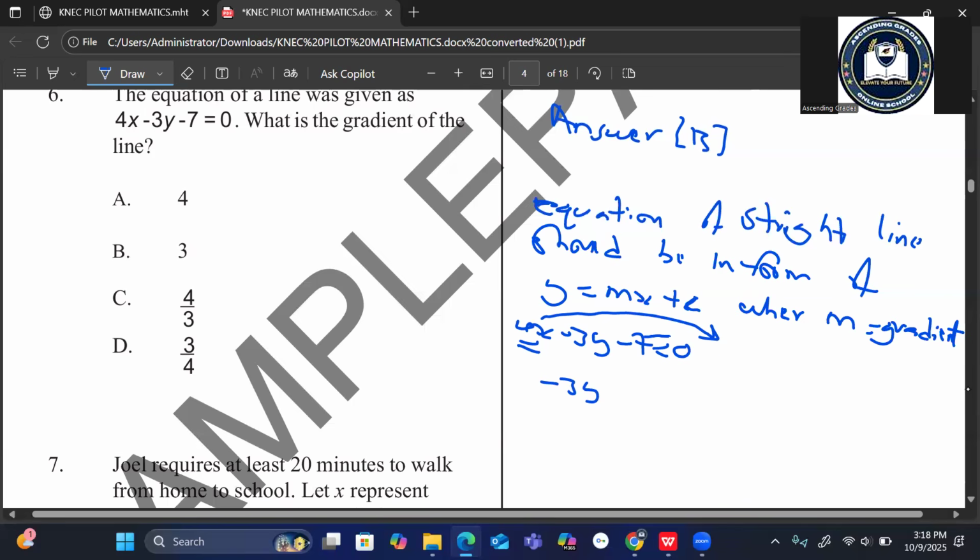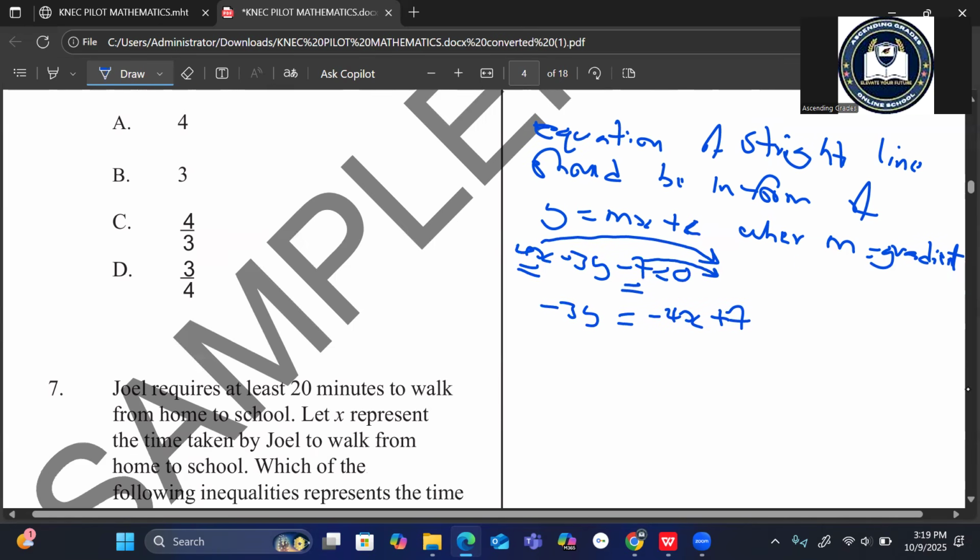Take the minus 7 to the other side, it becomes plus. So minus 3y is equal to minus 4x plus 7.